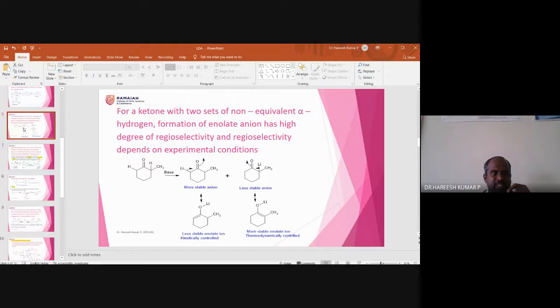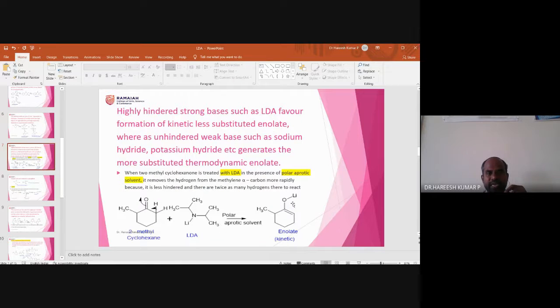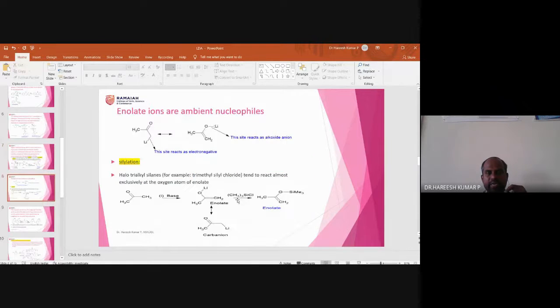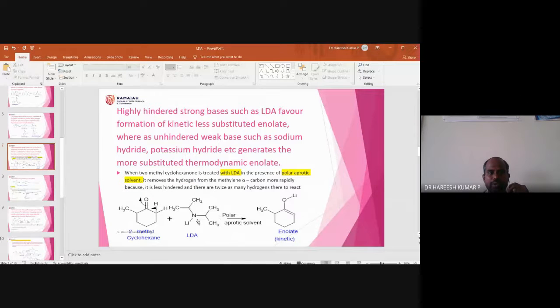So with this, I will go to the next slide. Here I'm taking LDA, and I'm explaining that with LDA, a kinetically favored enolate is obtained. That's what I'm explaining now.